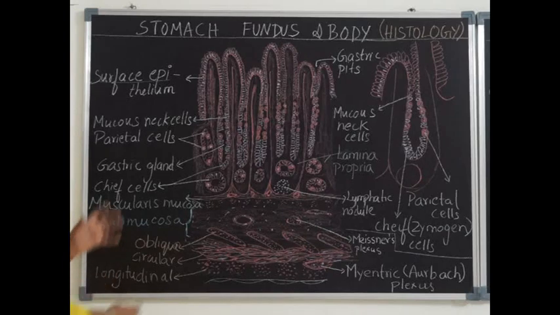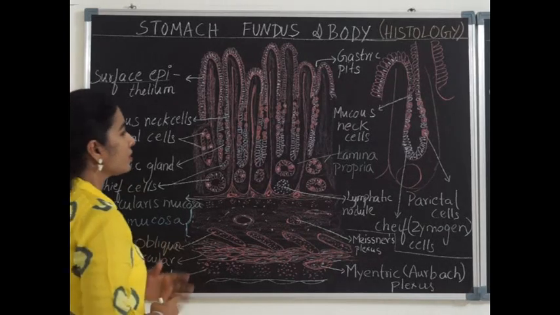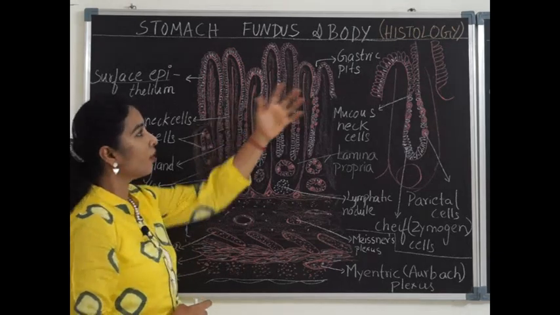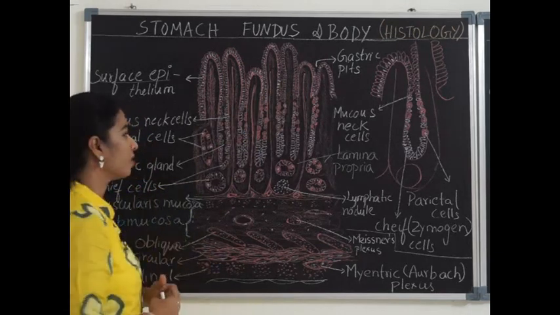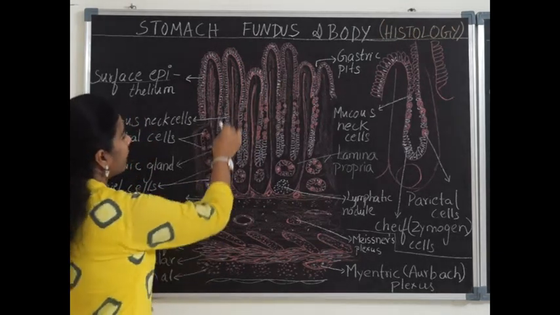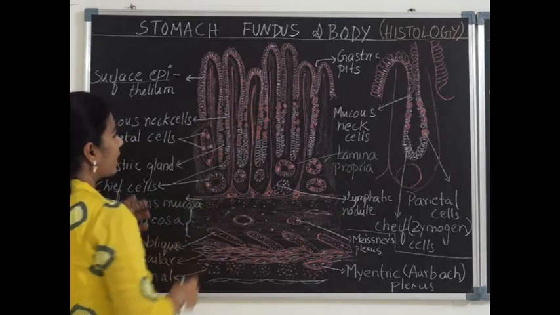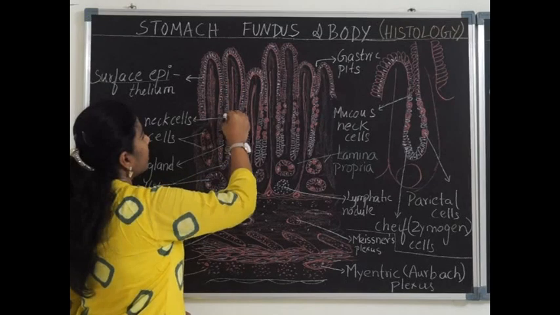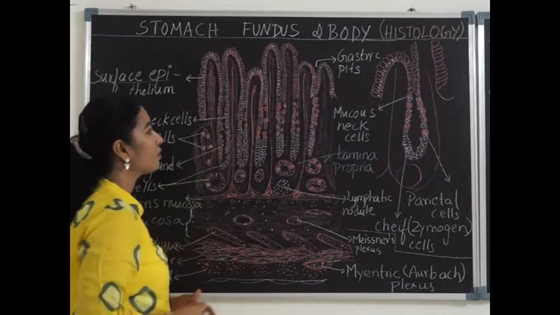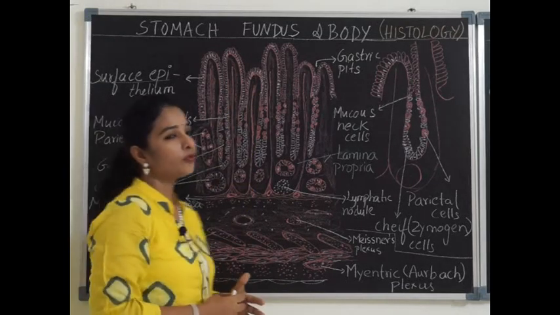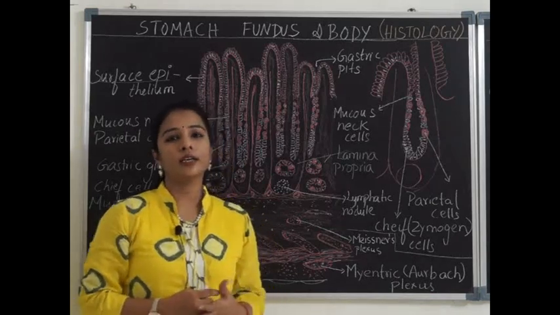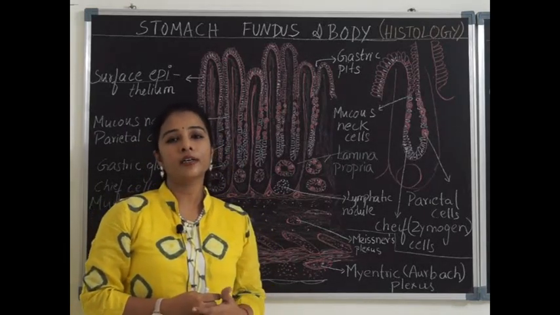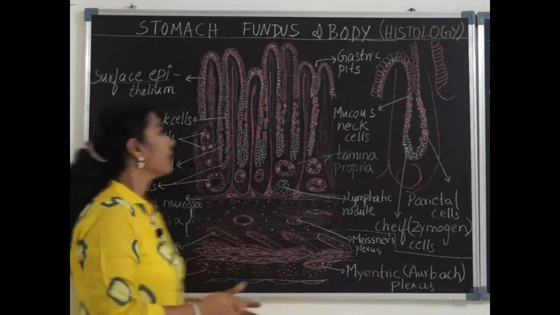Starting with the fundus and body, both have a common histological structure, where they have glands called gastric glands. The mucosa is thrown into several folds called mucosal folds, which are seen with the naked eye as rugae, and they disappear when the stomach is distended.